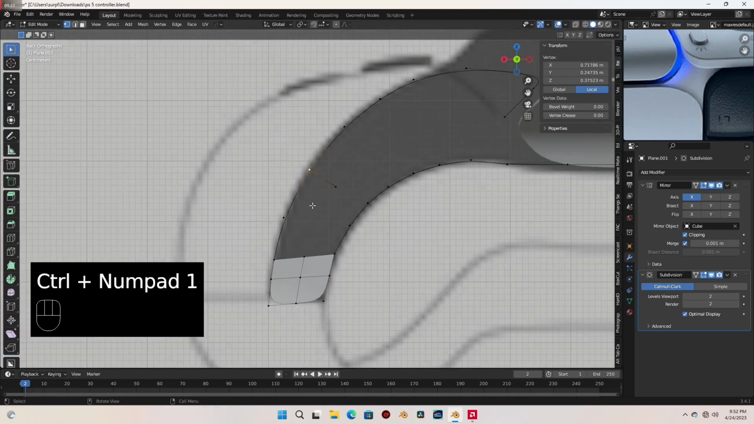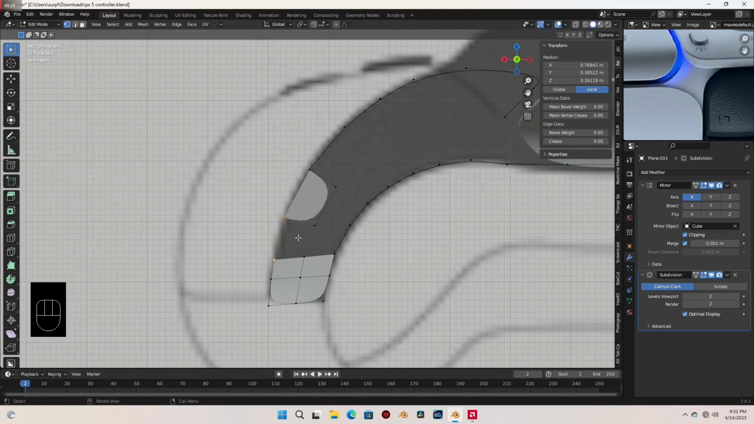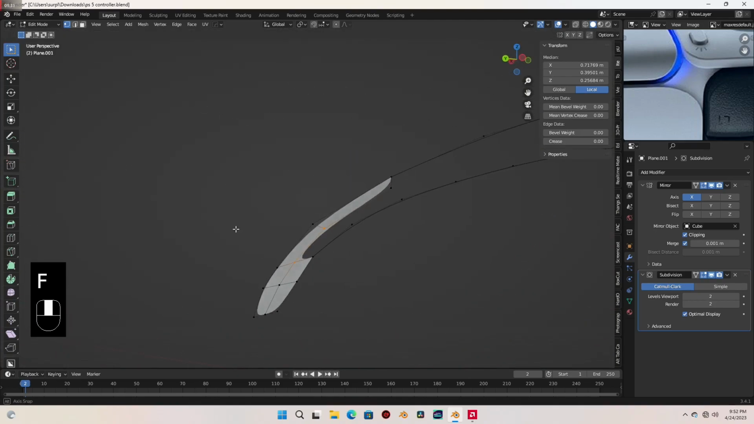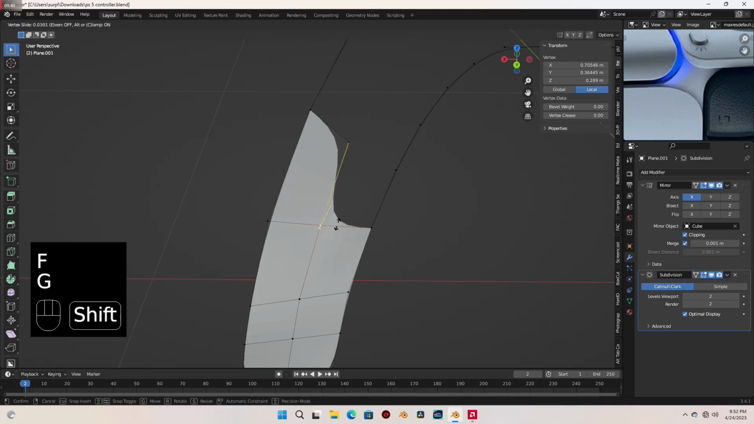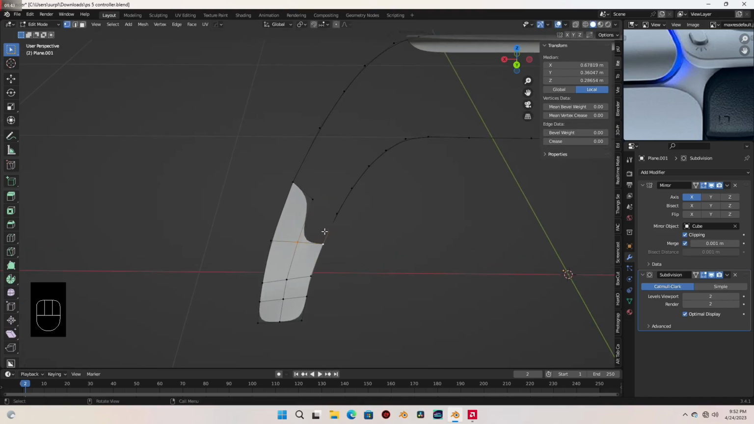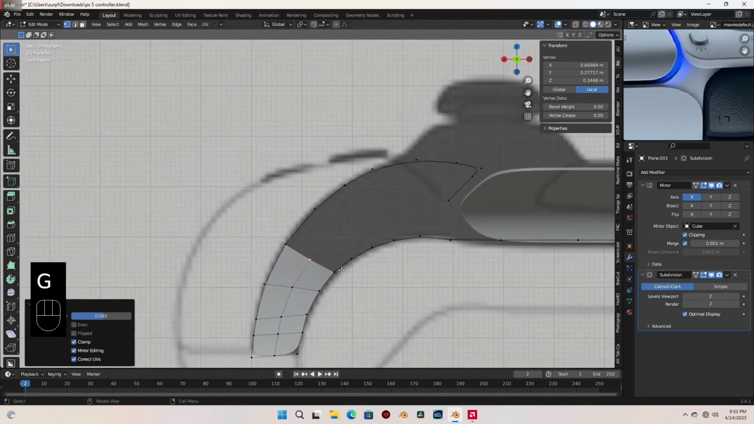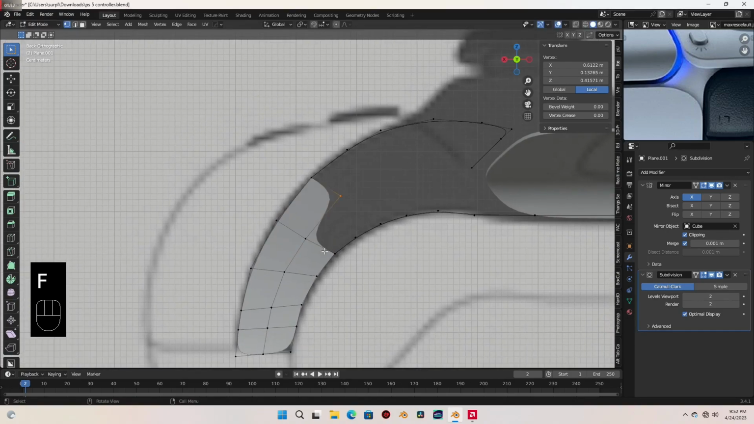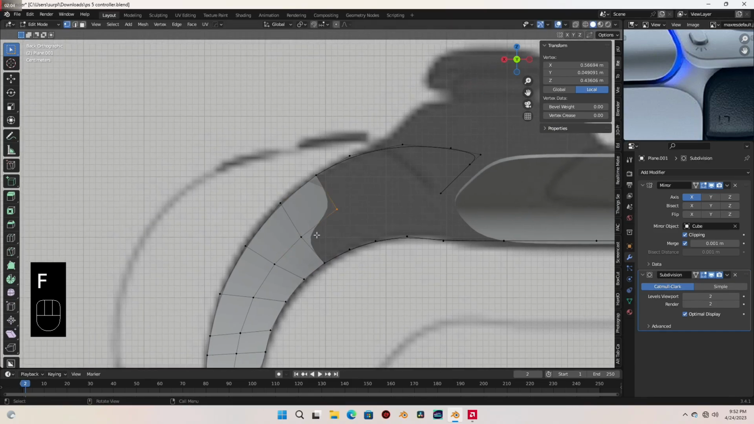And I'm gonna select that again and let's press F to create a face and select these two and press F. I'm gonna select these two and press F. Press F. Okay, I'm gonna select these also and let's press F and slide it back to align it to these and selecting these two, I'm gonna press F. Bring it back.